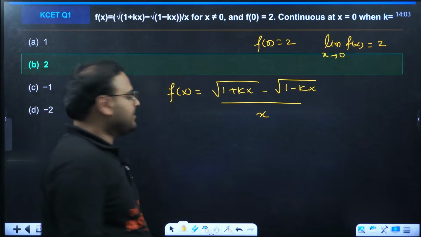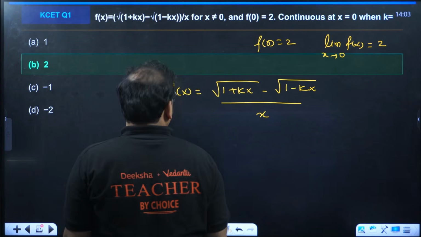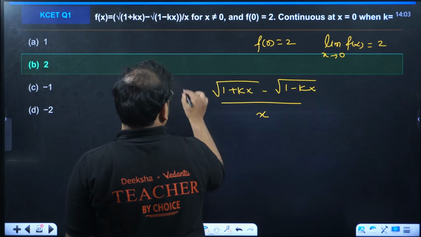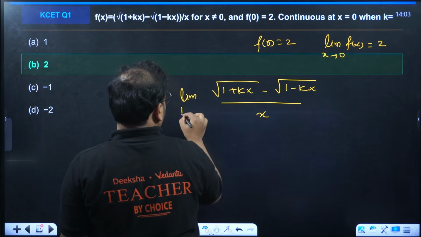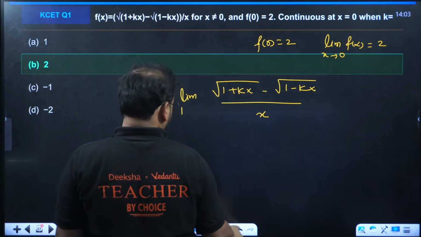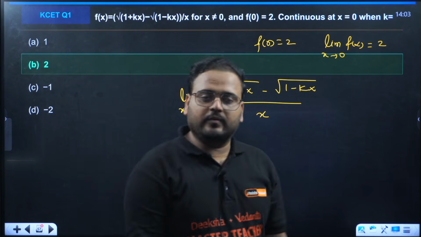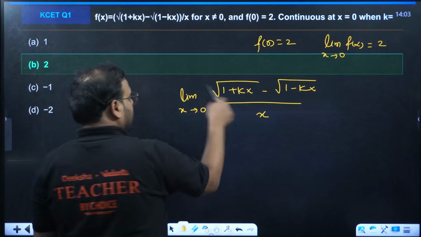And how to find the limit? There are multiple ways to find it. We'll simply utilize the L'Hopital rule. Differentiate it.